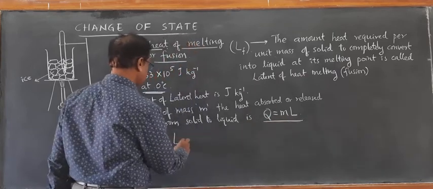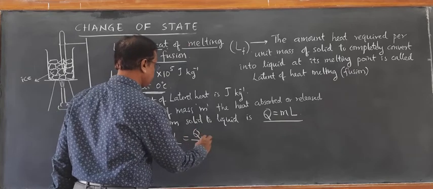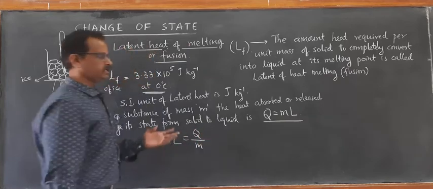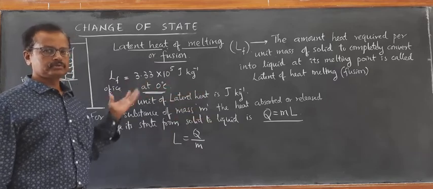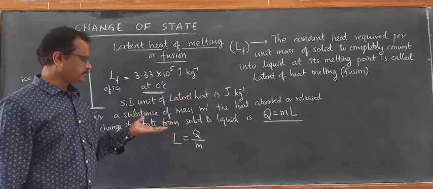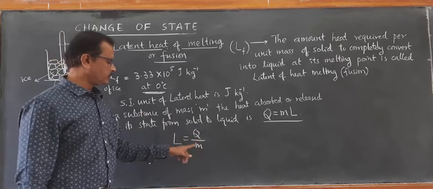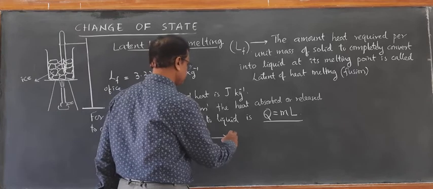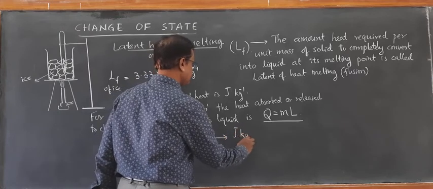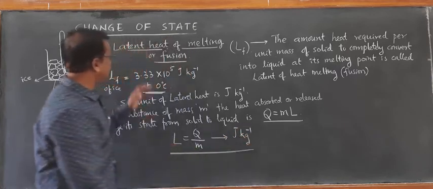Therefore, L is measured as the amount of heat required to change the state from solid to liquid, or from liquid to solid during freezing, is L equal to Q by m. Therefore, it is measured in joule per kg. That's how we define latent heat of fusion.